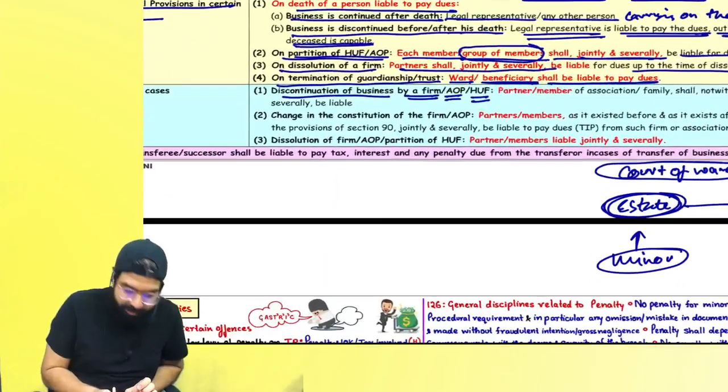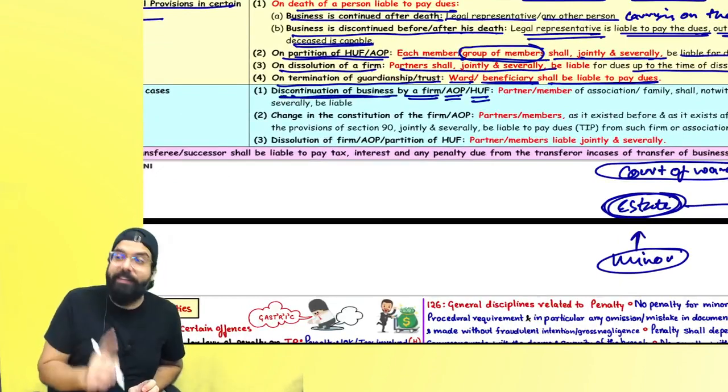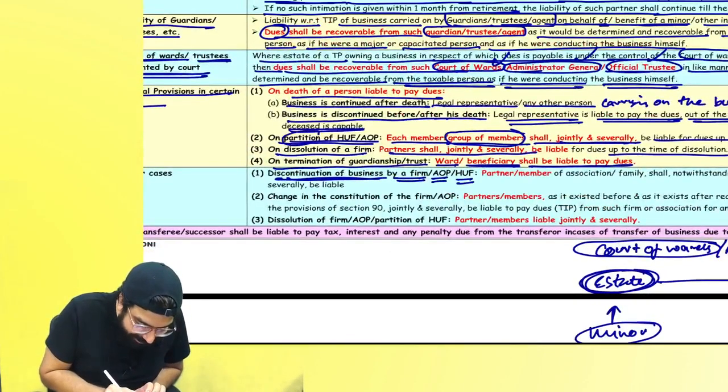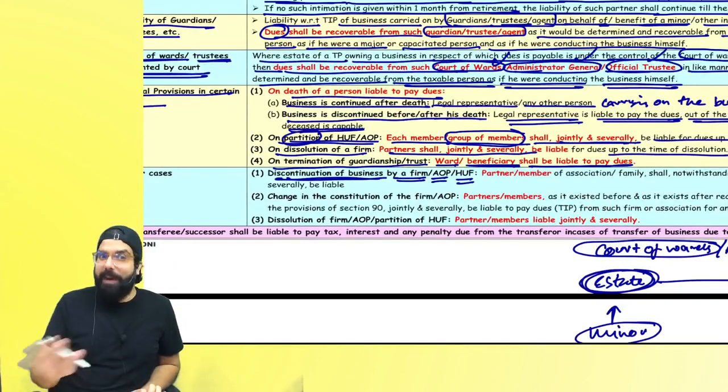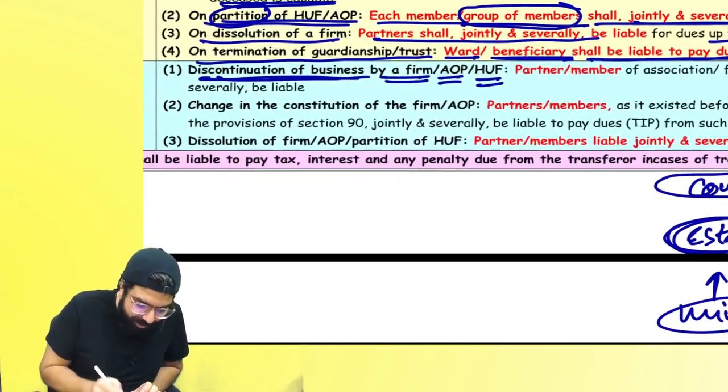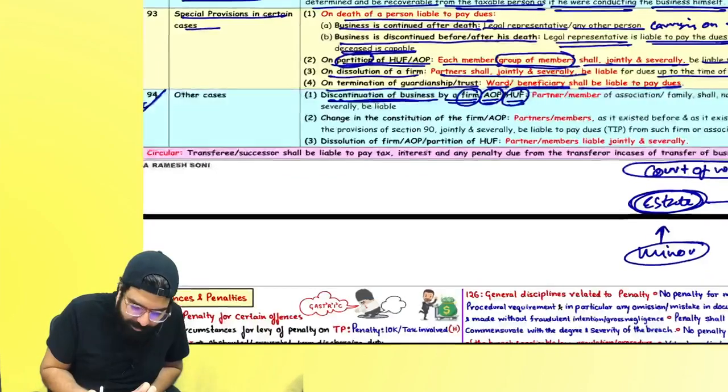But here they are telling, partition did not happen. Business stopped. They thought they will do one business. After some time, business is not profitable. Let's eat all the ration at home only. Forget the business. You did business or not? HUF's partition did not happen, but business stopped. All the liability of the business, who will pay? All the members jointly. Did you understand the difference? Discontinuation of business has happened. Here it was partition. No. Partition did not happen, but discontinuation of business of a firm, AOP or HUF has happened.